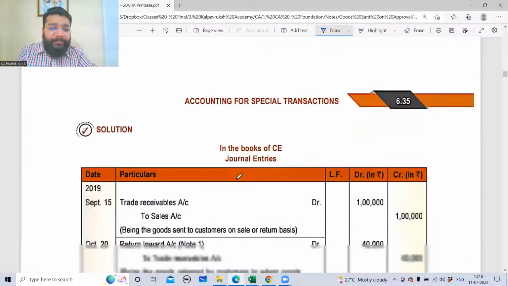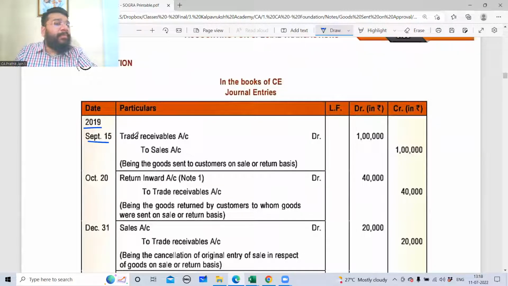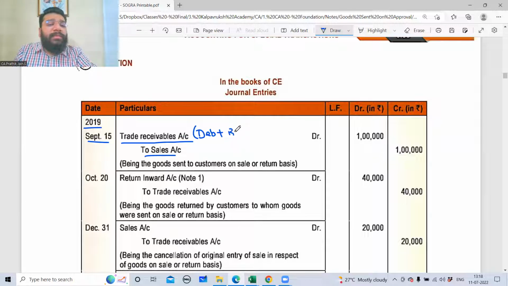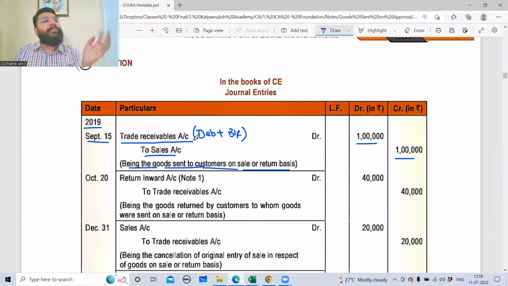What will be the entry? In 2019, September 15, trade receivable to sales, 1 lakh, 1 lakh. Trade receivable is nothing but debtor plus bills receivable. Both put together is called trade receivable. So you have to use polished terms. Being goods sent to customer on sale or return basis. You can write debtors, but in the textbook they've given trade receivables, so we have to follow.